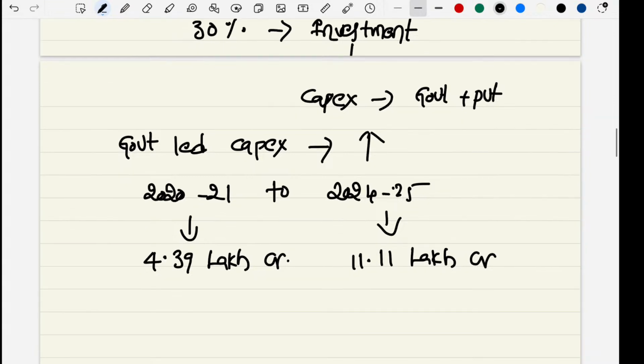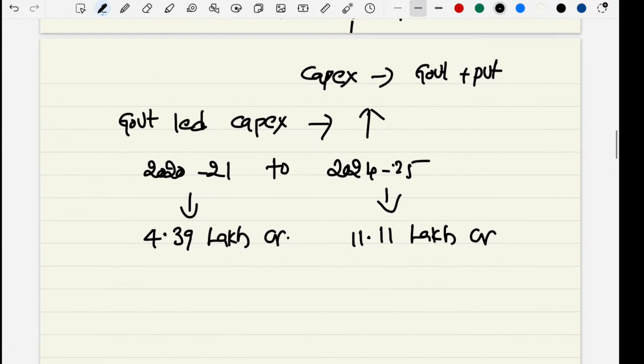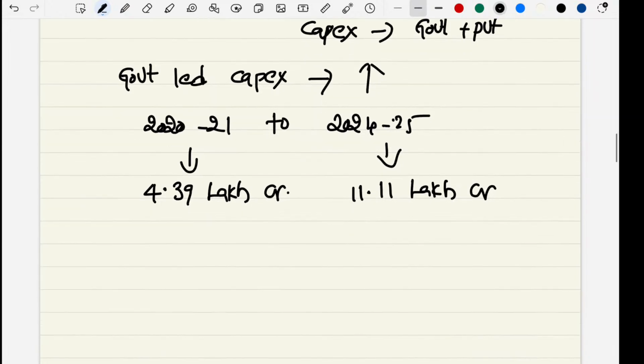So the trends are suggesting government-led capital expenditure or investment is increasing in our GDP. At the same time, private expenditure is very less. That is the point we should catch here.